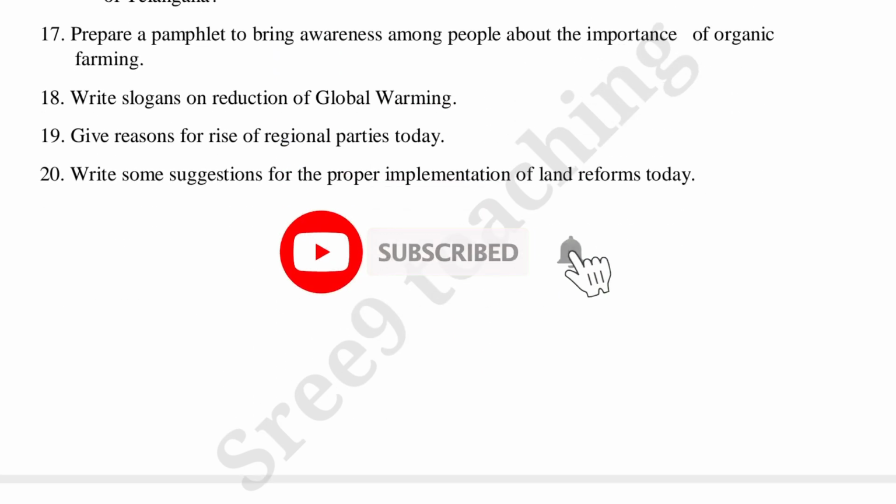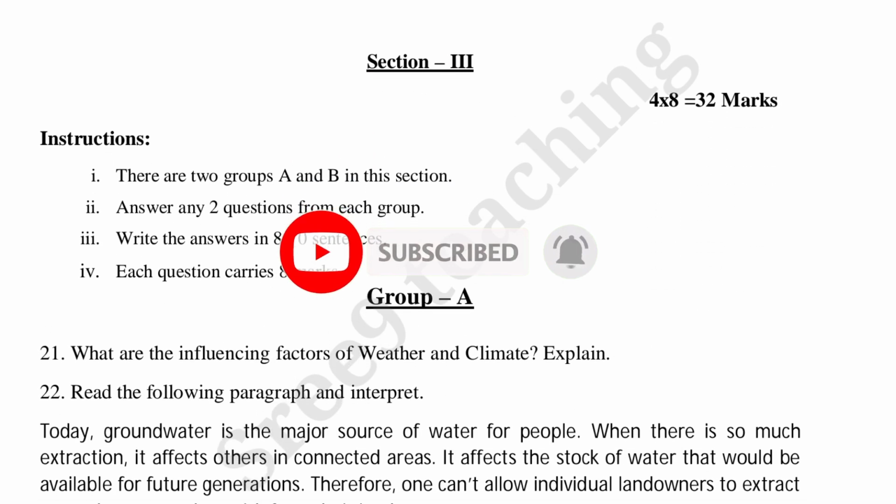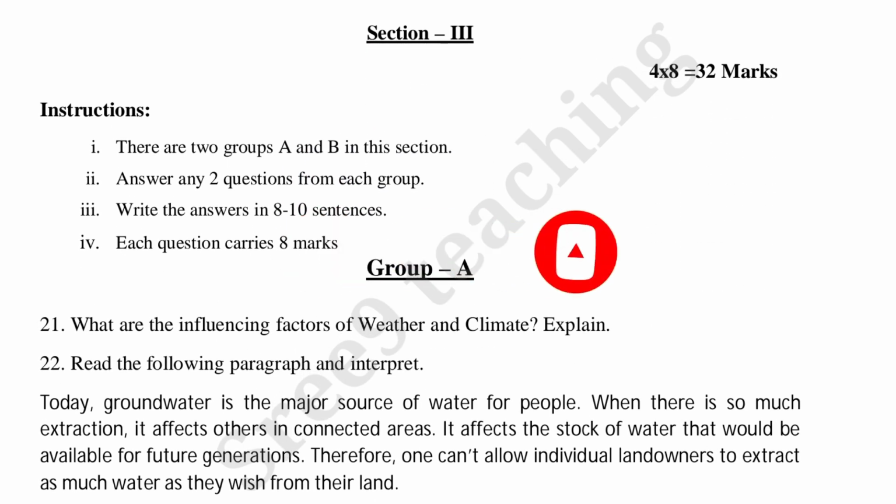Now see the section 3. Here also you have to attempt 4 questions. Each question carries 8 marks. That's why 4 8s are 32 marks. Now see the instructions. There are 2 groups. Here also in section 3 also there are 2 groups, group A and group B. Under group A there will be 4 questions. Under group B also 4 questions. From each group you have to select 2. Hence 2 plus 2, 4 questions you have to write.